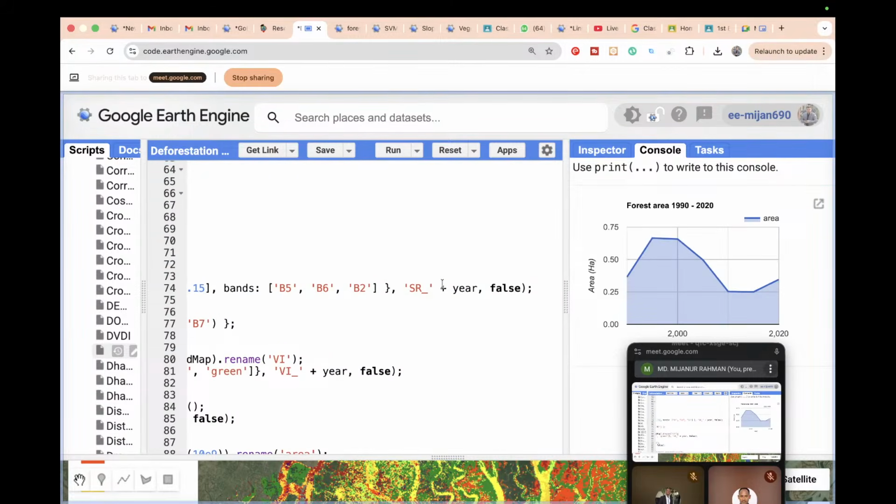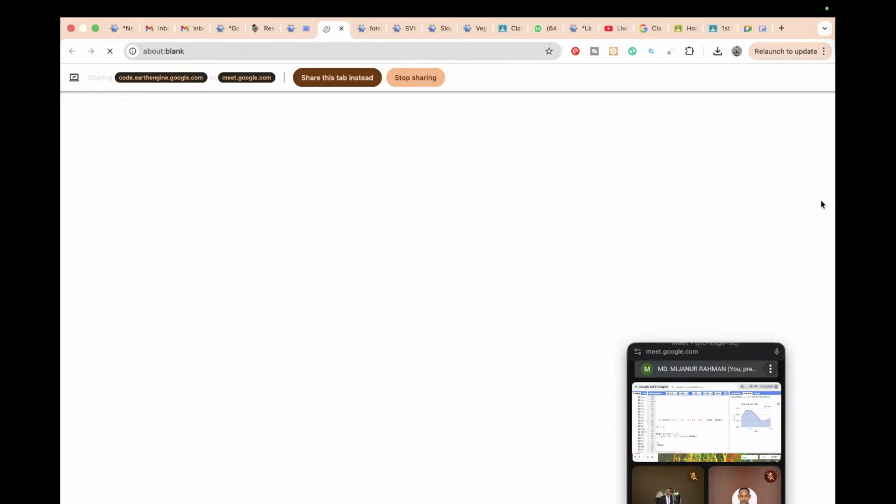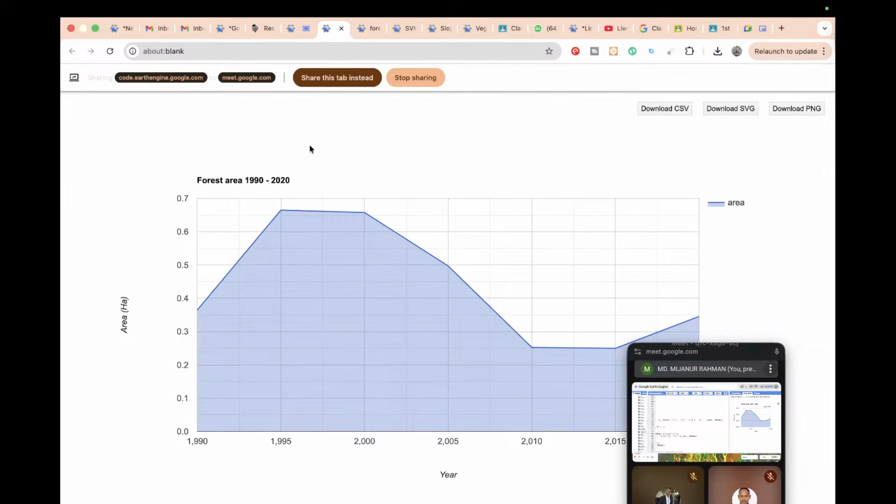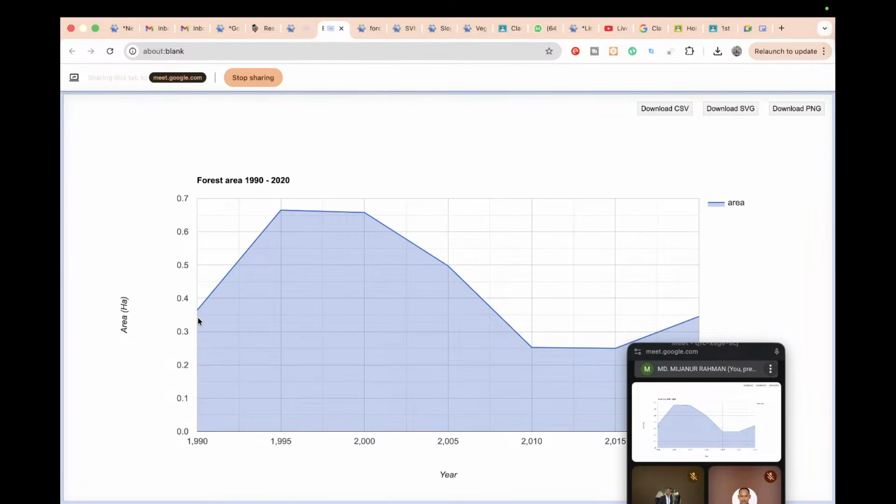Okay, so now you can see this type of chart for the forest area change. You can see this is the result.